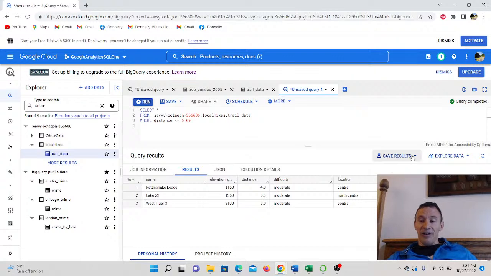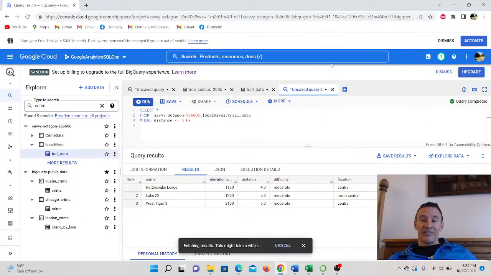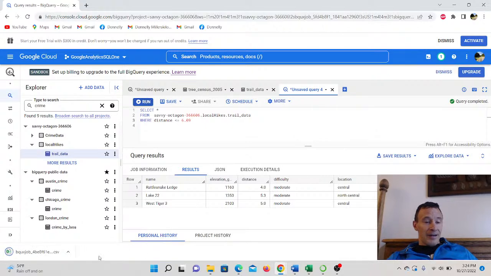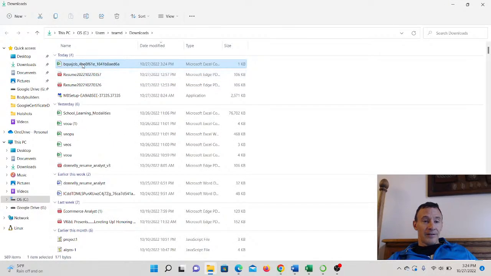And so now what I can do if I wanted to, I could save these results. I could save it as a CSV file locally, or I could copy to Google Sheets. So let's see what happens if I click it as a CSV file. And voila, now I've got myself a CSV file. And if I open it, it should open up here.